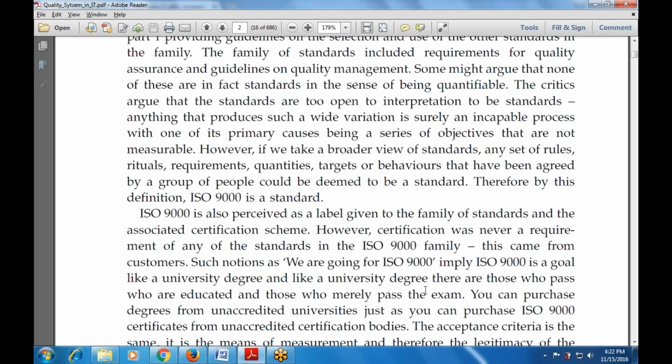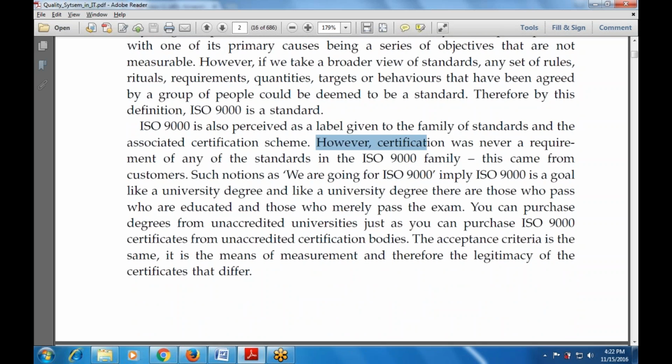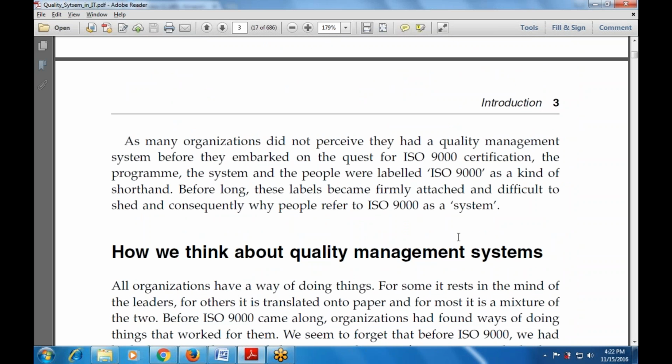Anything that is wrong about this one? ISO 9000 is also perceived as a label given to the family of standards and the associated certification schemes. However, certification was never a requirement of any of the standards in the ISO 9000 family. It is a goal that is to be achieved, that is to be targeted.